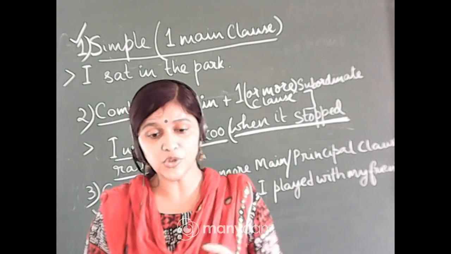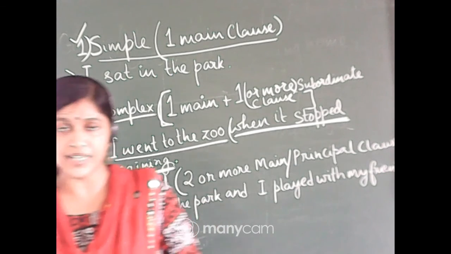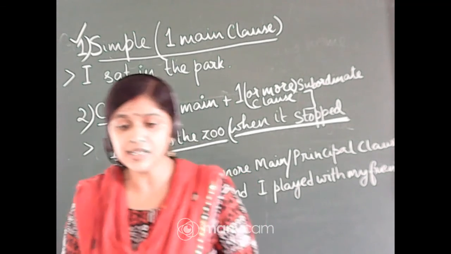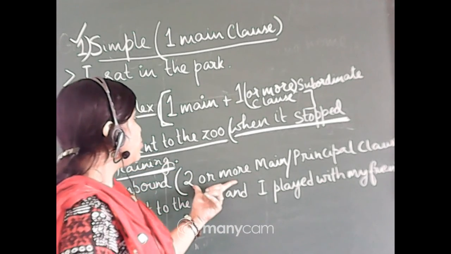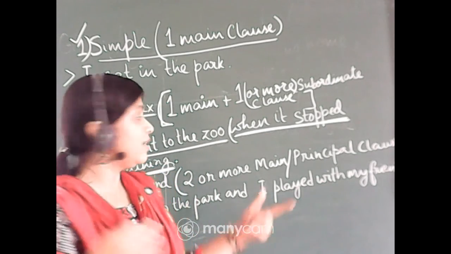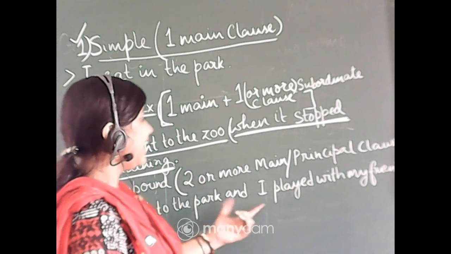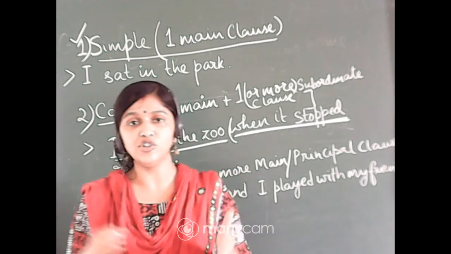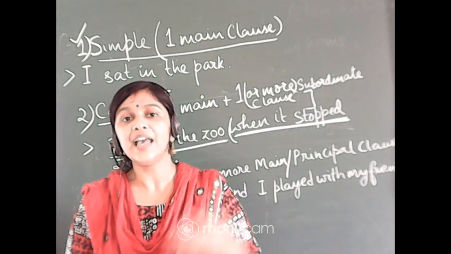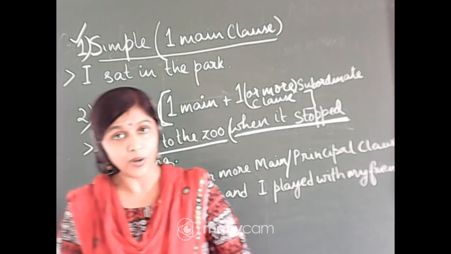So, I am going to stop over here today. I will just tell you in brief what a compound sentence is. A compound sentence is a sentence which contains two or more main or principal clauses which are joined together by a coordinating conjunction. Coordinating conjunctions are those conjunctions which join sentences, like and, or, nor, but, so.